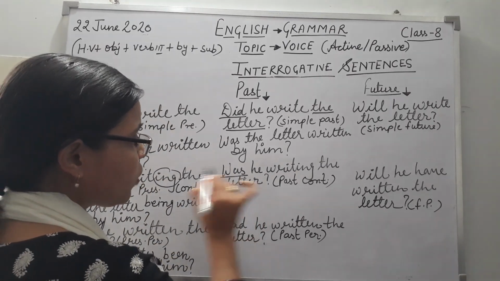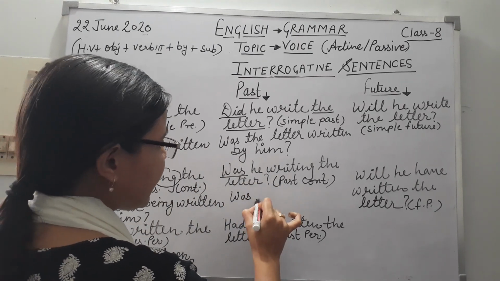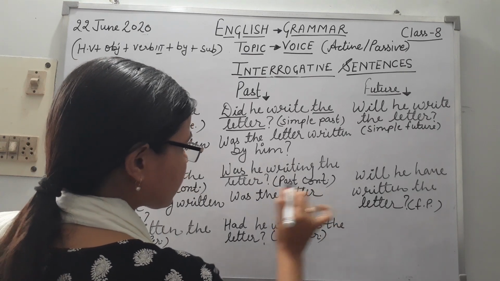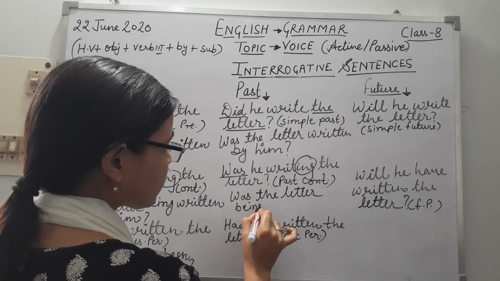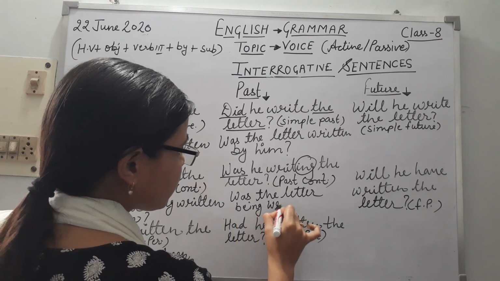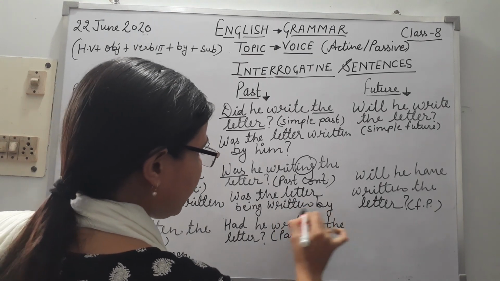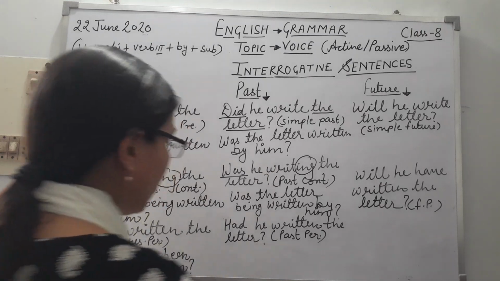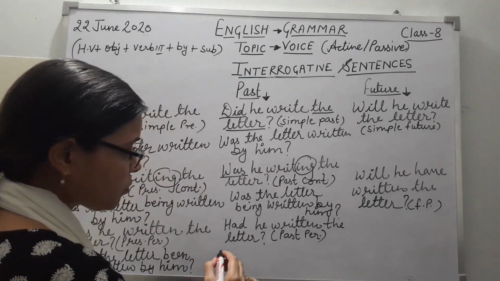Now, was he writing the letter? So already helping verb is with you. Was the letter being written by him? Question mark. Now the third one, had he written the letter?